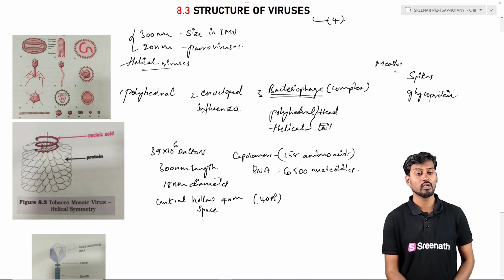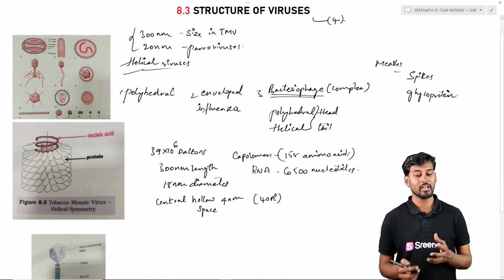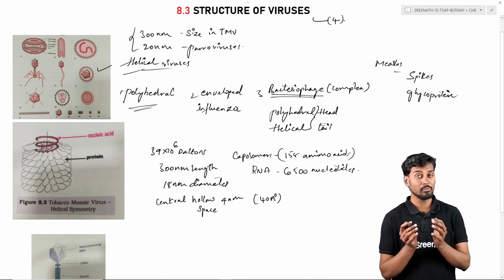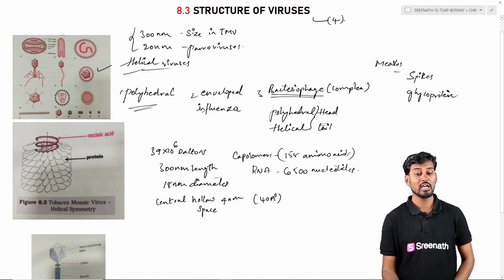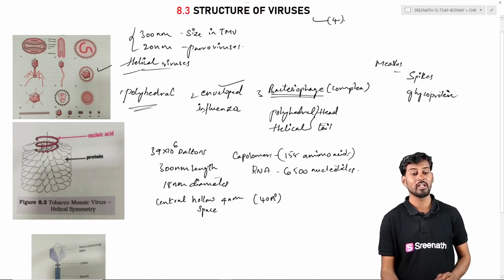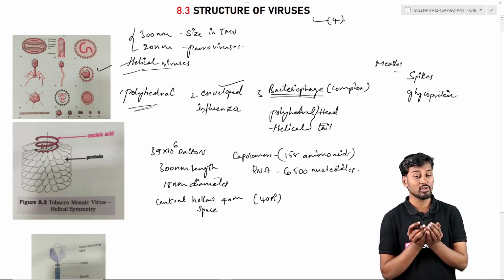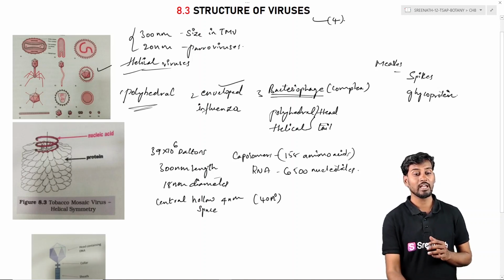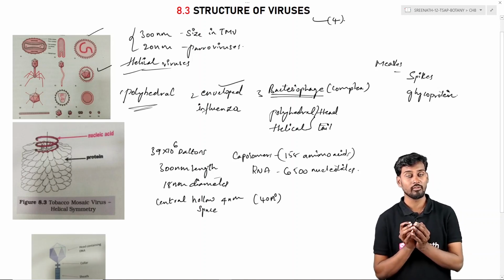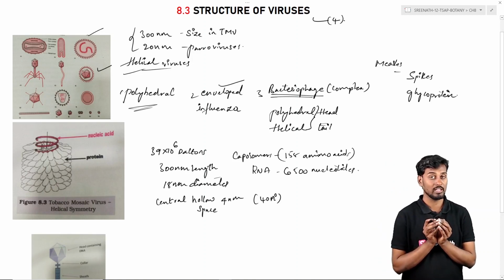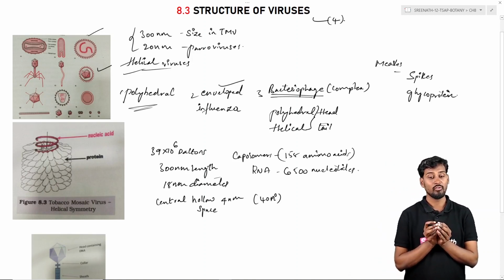As we see in the diagram here, we can have the helical virus, and also the polyhedral virus, which has multiple shapes and faces. We can also have the enveloped virus, which is a virus covered by an envelope. If the entire virus is covered by an envelope, it is called an enveloped virus, for example, influenza virus.